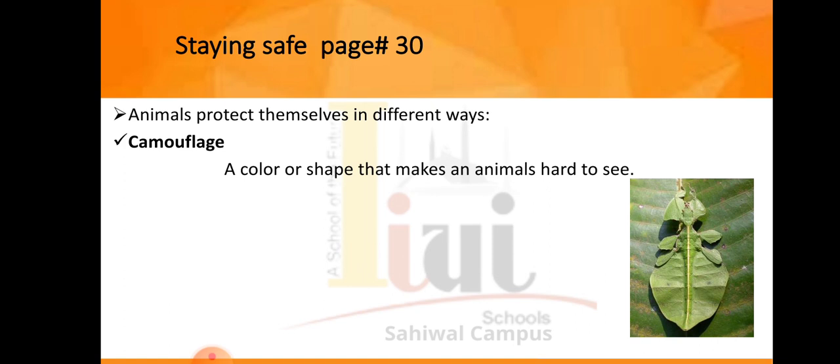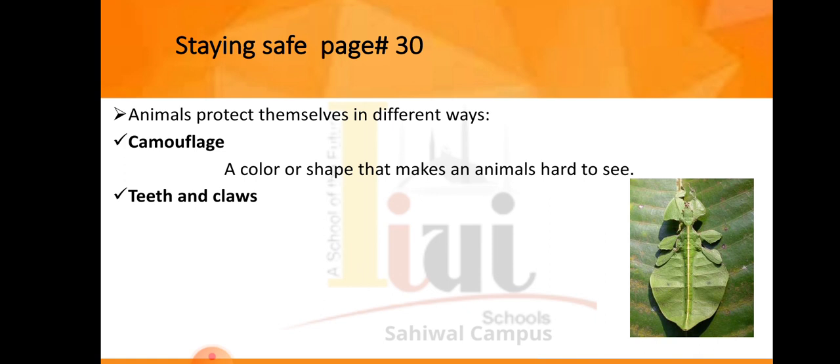Camouflage is that property through which animals can protect themselves from enemies and from environmental disasters, and camouflage also helps animals to hunt. Animals acquire the shape and color of the surroundings and adapt themselves so that no insect and no enemy can see them or harm them. It is a unique property of animals. Camouflage helps an animal to hide from other animals.